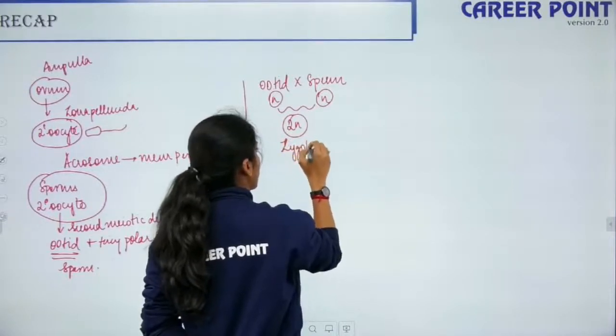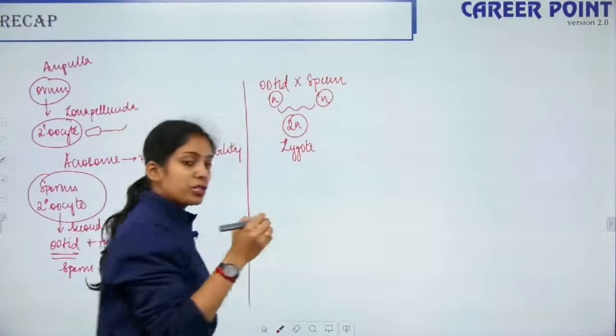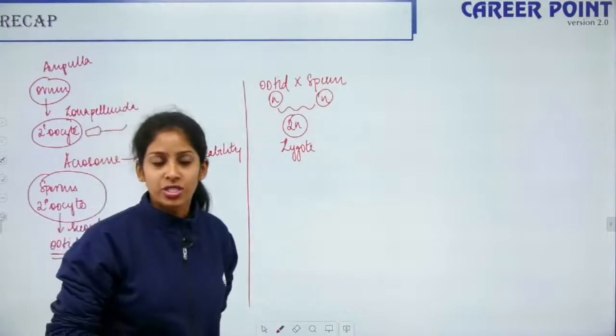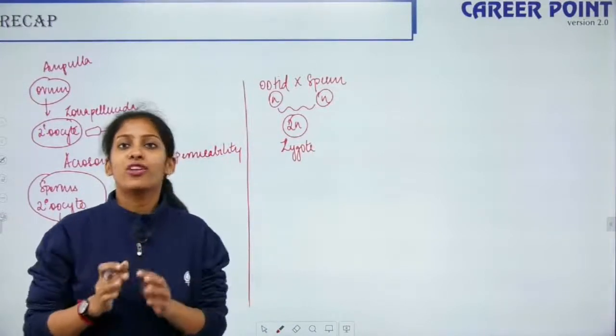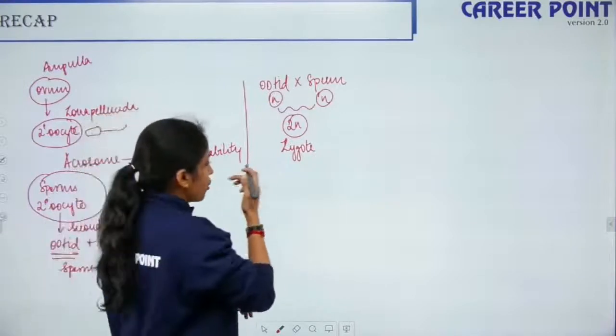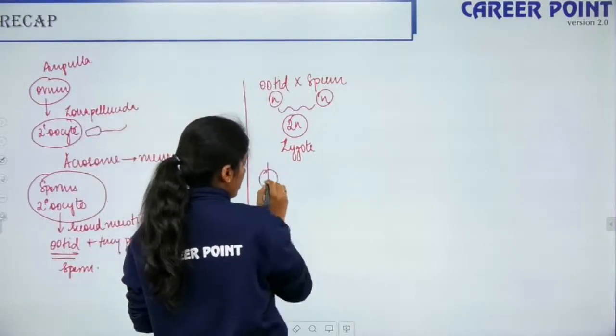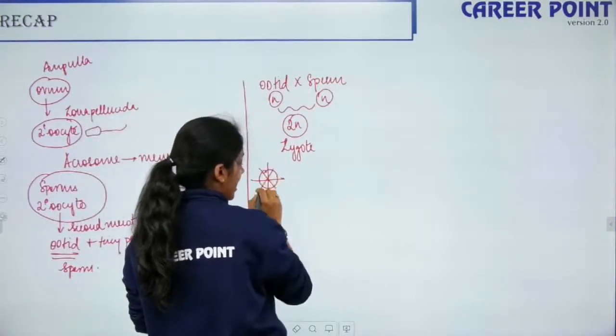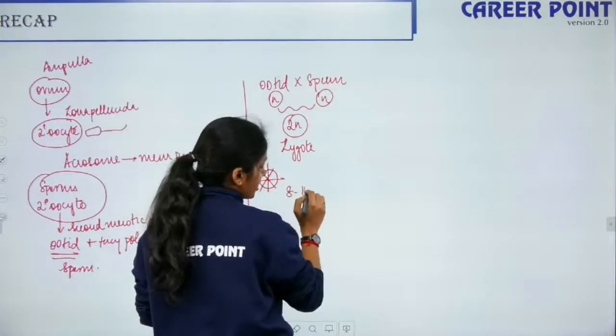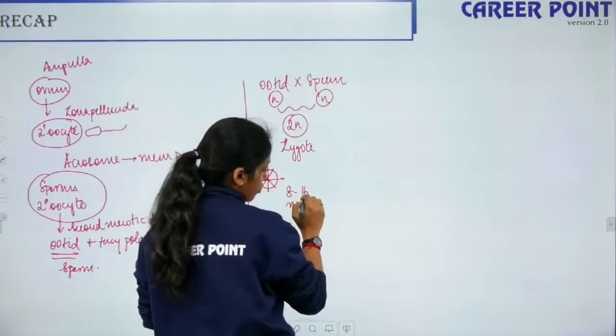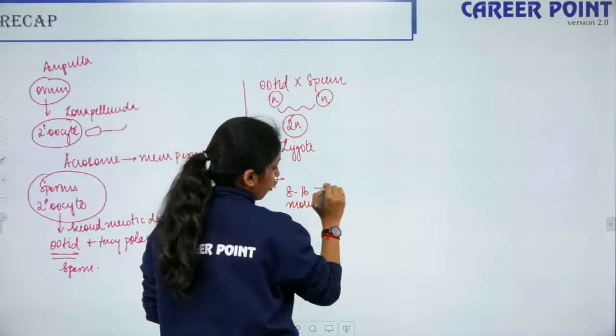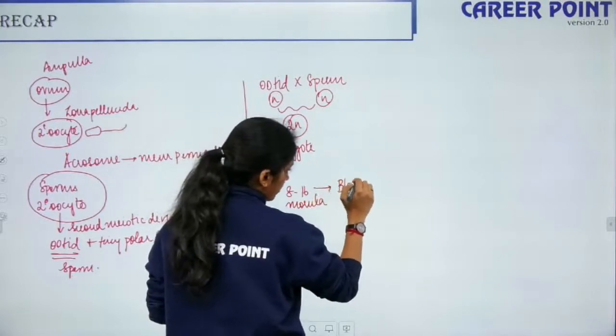Now the zygote undergoes a series of divisions by the time it reaches the uterus. It has to get embedded in the endometrium of the uterus. First it will undergo the 2-cell stage, then the 4-cell, 6-cell and the 8-cell. The 8 to 16-cell stage is called the morula stage, after which it forms the blastocyst stage.